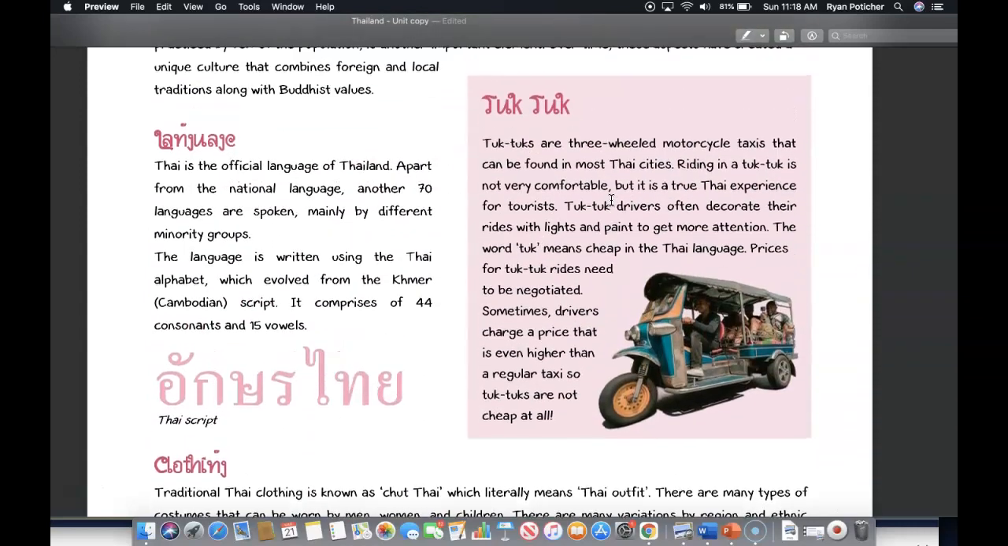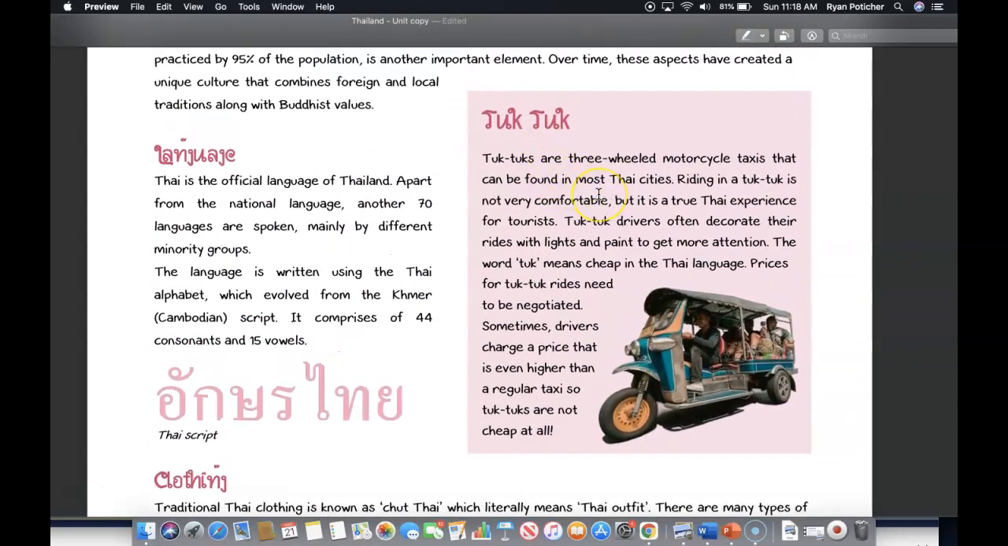Before we move on, let's talk about what a tuk-tuk is. Tuk-tuks are three-wheeled motorcycle taxis that can be found in most Thai cities. Riding in a tuk-tuk is not very comfortable, but it is a true Thai experience for tourists.